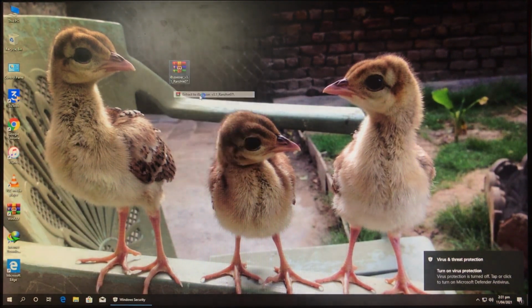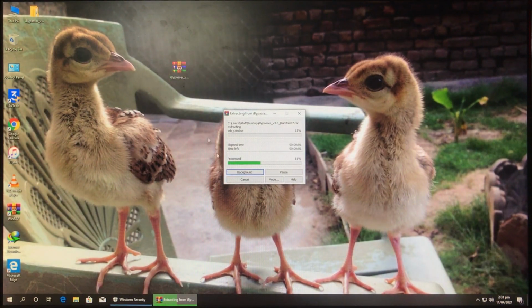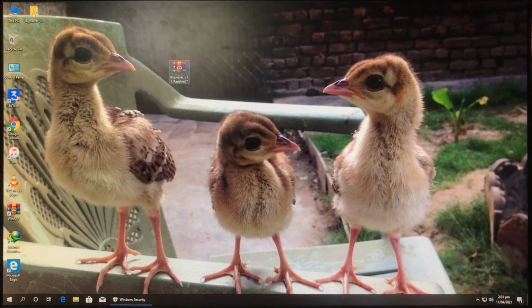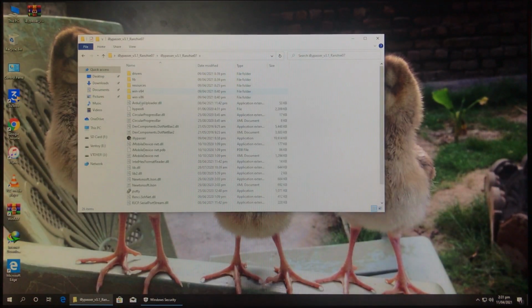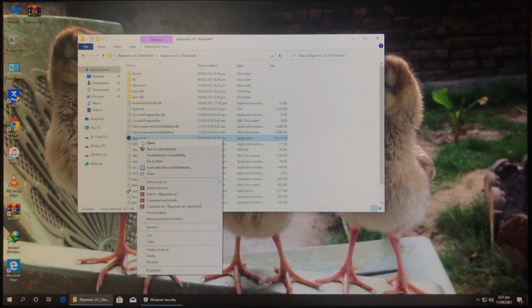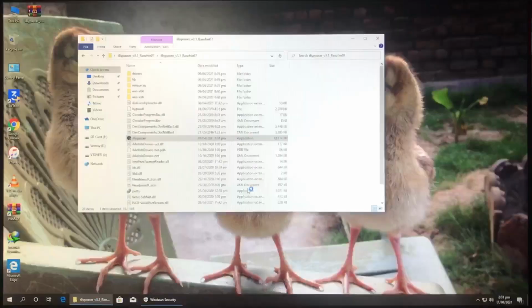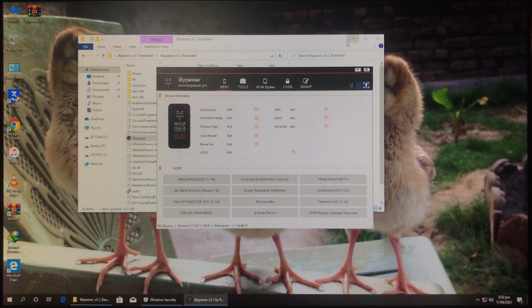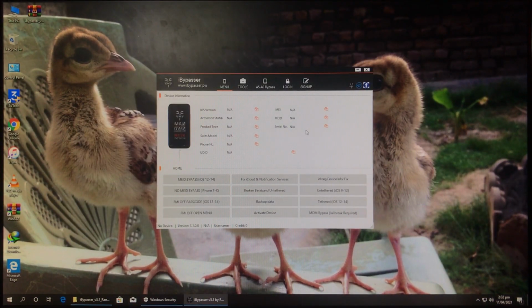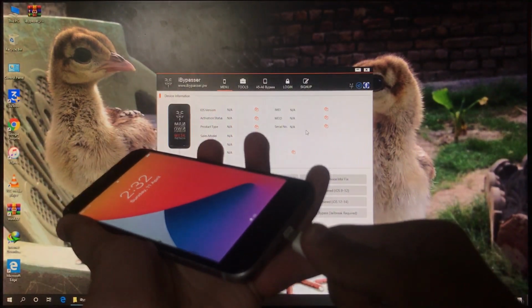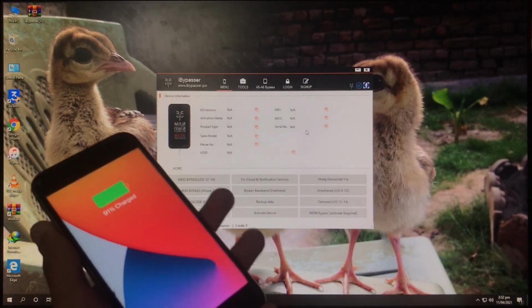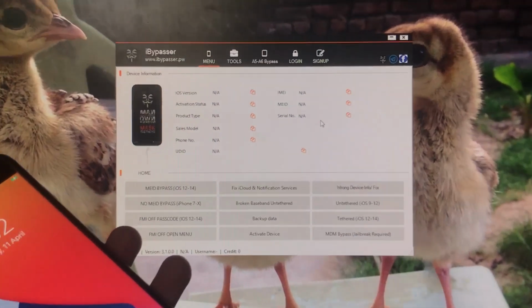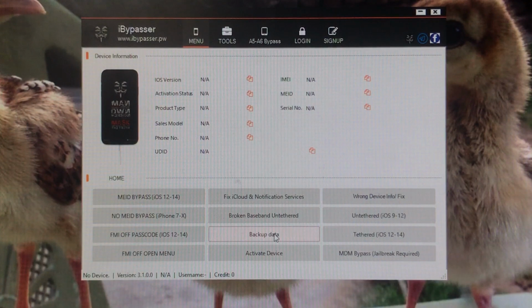Now we have to extract the tool. Here's the extracted one. Let's open it from the folder. So let's open the tool. Run as administrator and click on yes. So here's the tool, and we have to connect our iPhone to Windows. So let's connect our iPhone to Windows. Now the first work we have to do is click on backup data.